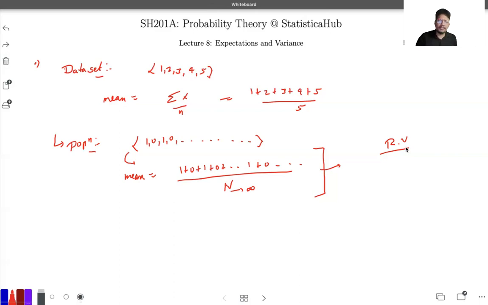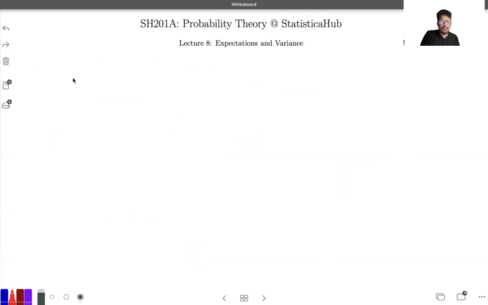Okay, moving ahead, we define something that is known as expectation. We define the expectation of a random variable, and this expectation is used to calculate the mean of that random variable. The first thing that you have to memorize is that expectation gives us the mean of that particular random variable. Okay, let's have a look at this part. I know that the expectation of any random variable will give the mean of that particular random variable.